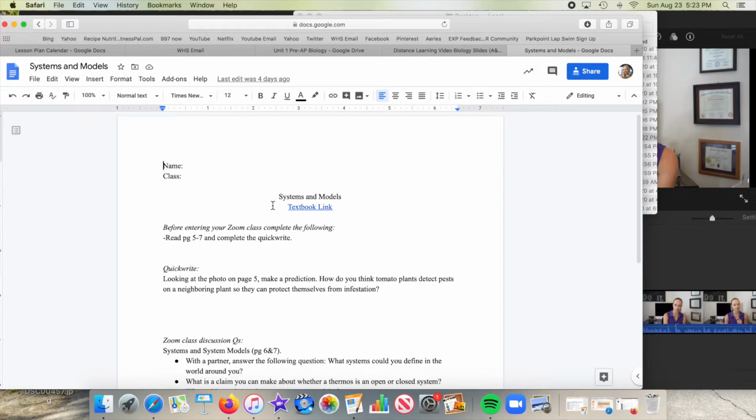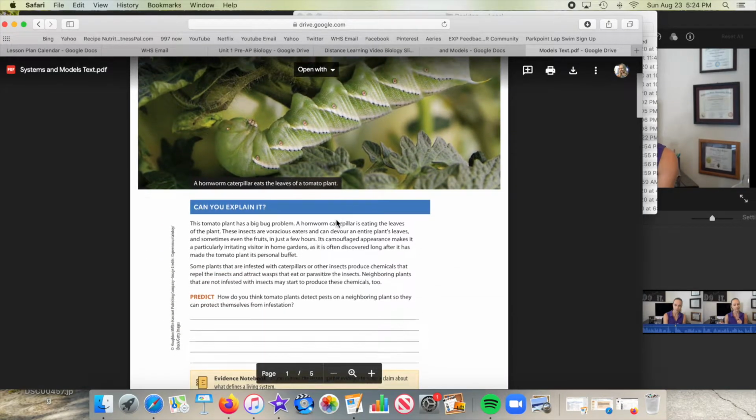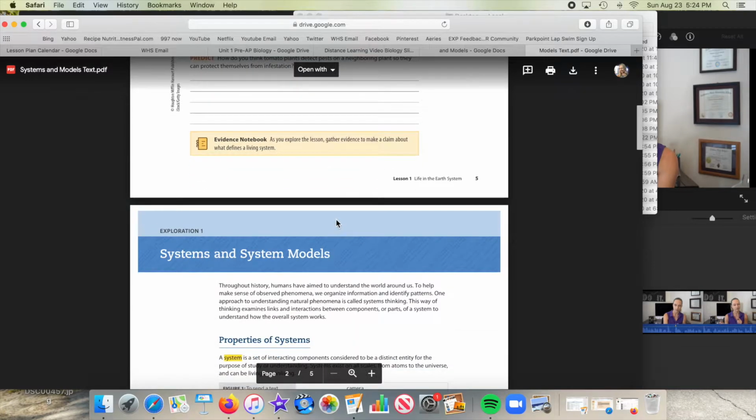The Zoom class discussion questions are what we're going to do together. Then you do have 2 other independent work items that you can do after we log off of Zoom on that first day. Everything that you need to know is on that document. It says read 5 through 7, and that's through the textbook. There's a textbook link at the very top. All you have to do is click it, read the pages, and then do the quick write.